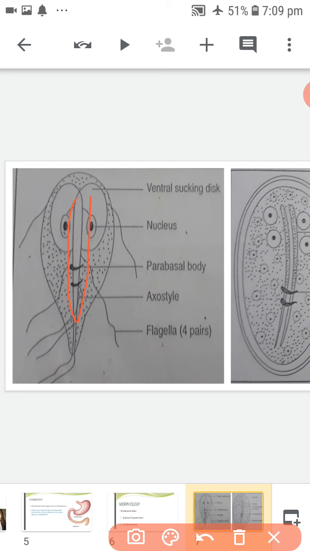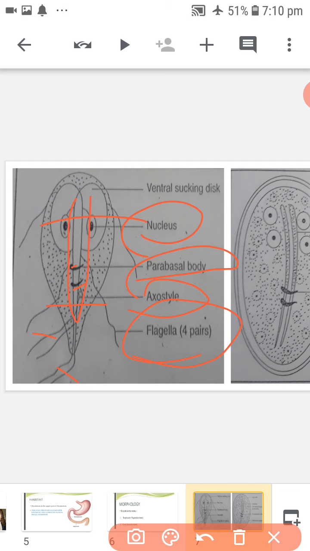There are four pairs of flagella, 1, 2, 3, 4, originating from basal bodies between the nuclei, and axostyles running along the midline, and two sausage-shaped parabasal or median bodies lying posteriorly to the sucking disc.